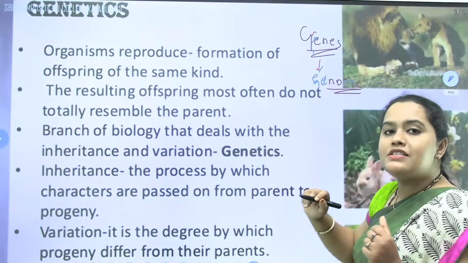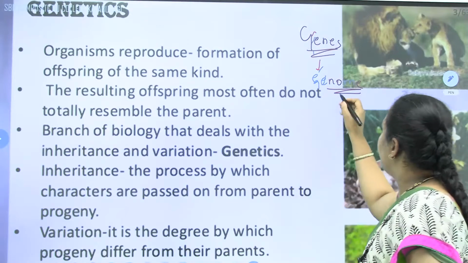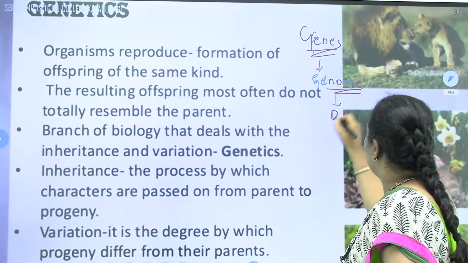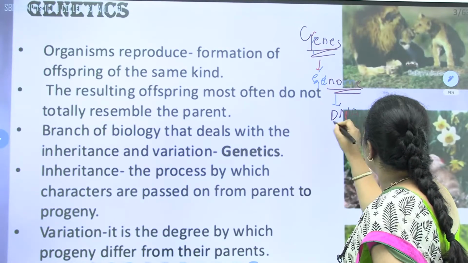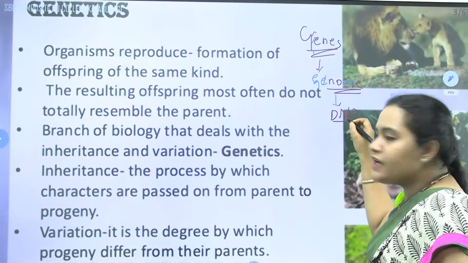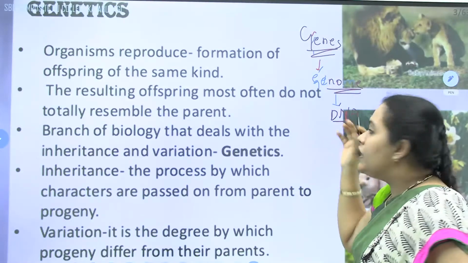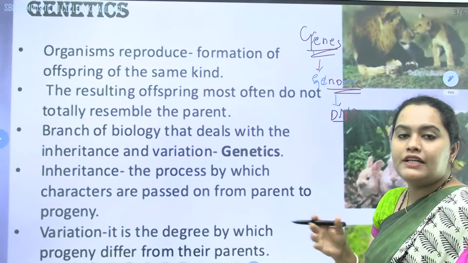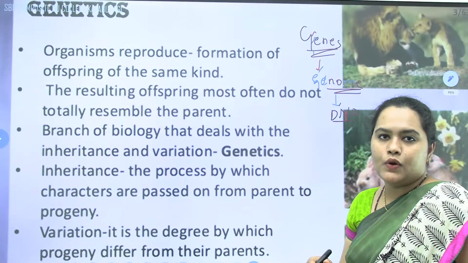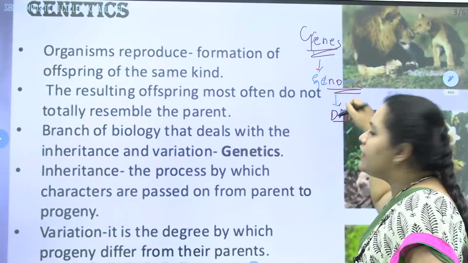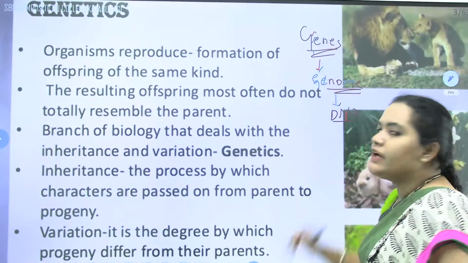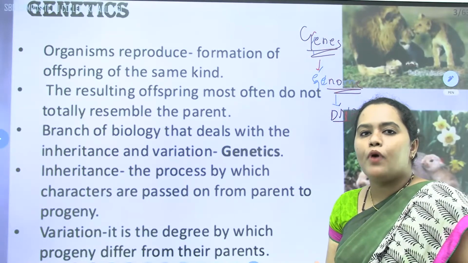Now, where are these genes? These genes are there in the DNA. What exactly is DNA? Deoxyribonucleic acid is a cluster, a chain of genes. DNA is made up of genes.